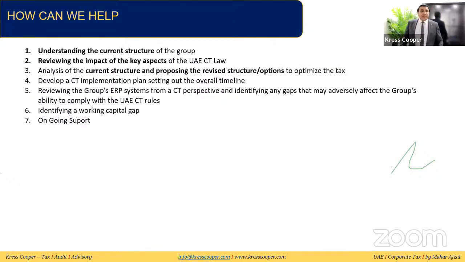How can we help? This is how we are facilitating businesses. We have the expertise to understand the current structure of the business. Based upon all the provisions of the law, we can advise the business on the best suitable structure, keeping within the provisions of the law, to minimize the impact of corporate tax. We'll understand the existing requirement and the existing structure, and based upon this, we'll advise you on the best structure to optimize the tax. So we'll cover this under the impact assessment.